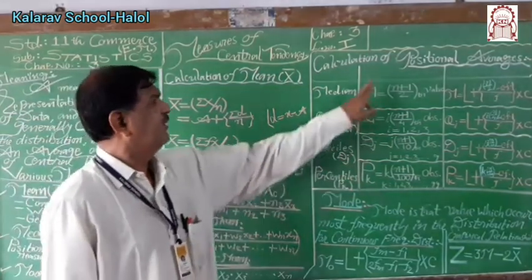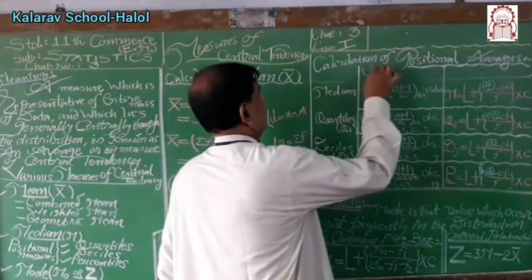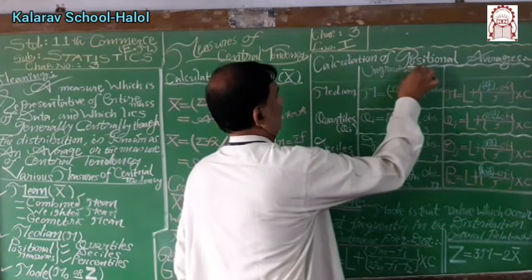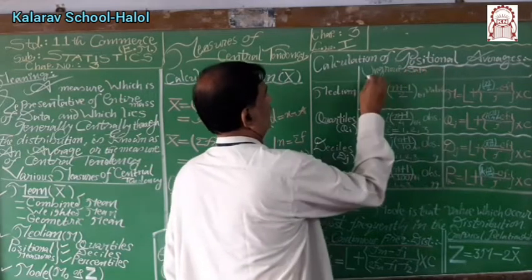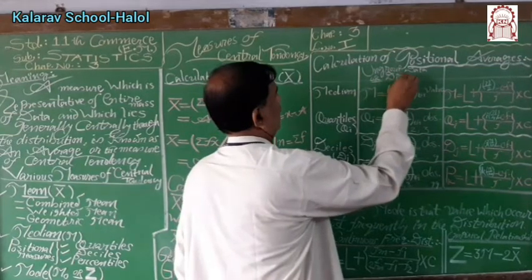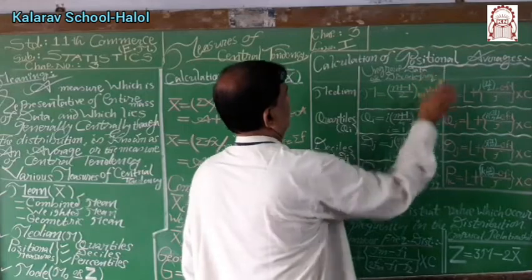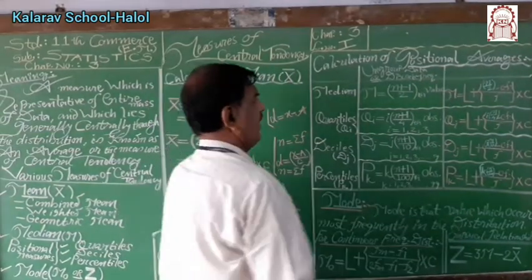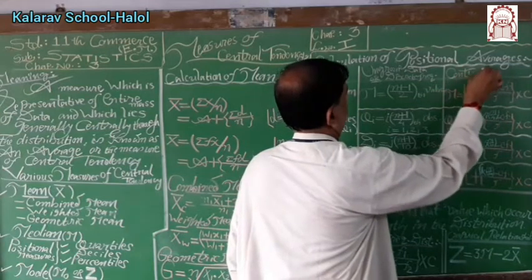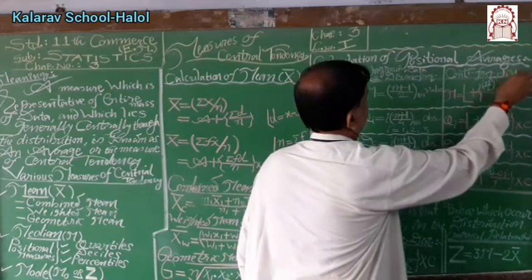Median is given by, for ungrouped data or discrete frequency distribution, and this is for continuous frequency distribution.